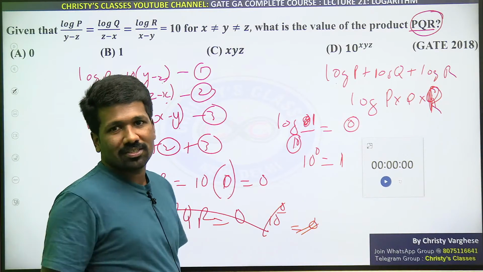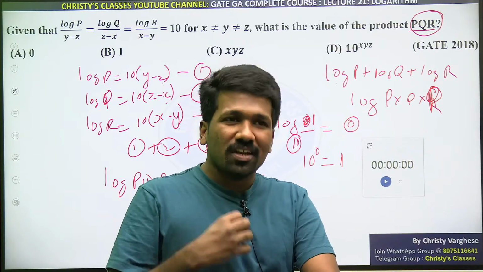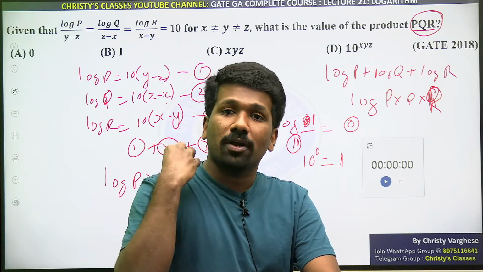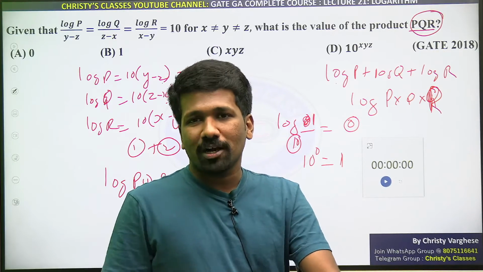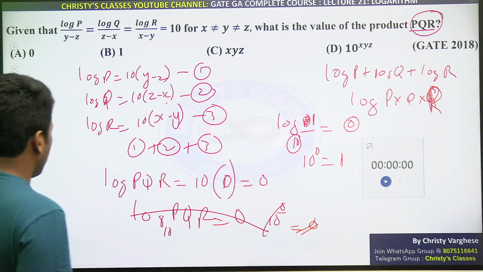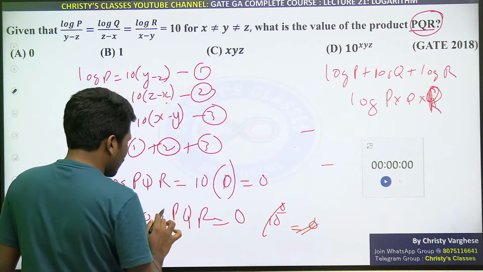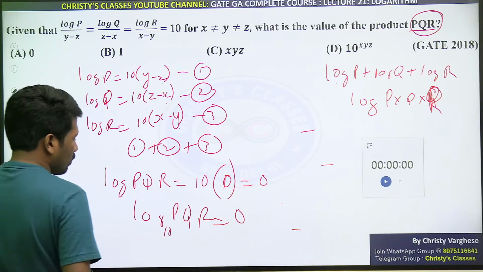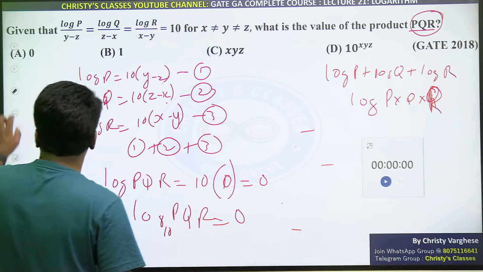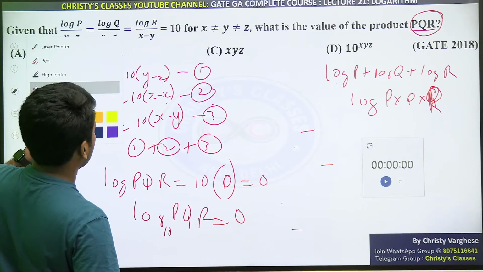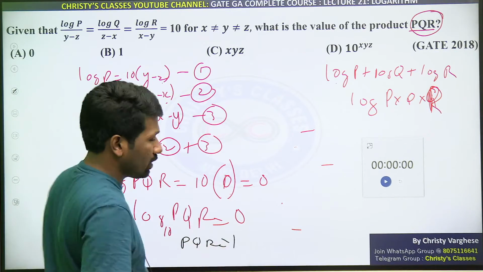Understand logarithm and exponent are the same. Exponent we use. Not only is it less relevant in daily life, but in competitive exams exponent is so common in your subject part also, so common in your aptitude part also. So connecting to exponent, that is the point. Okay, I just diverted from the topic a lot. Anyway, here you are clear that the right hand side is 0, so log of which number will give 0? PQR should be 1, right? PQR should be 1. So that is enough to solve, that is enough to finish the question. PQR should be 1. All of you clear?